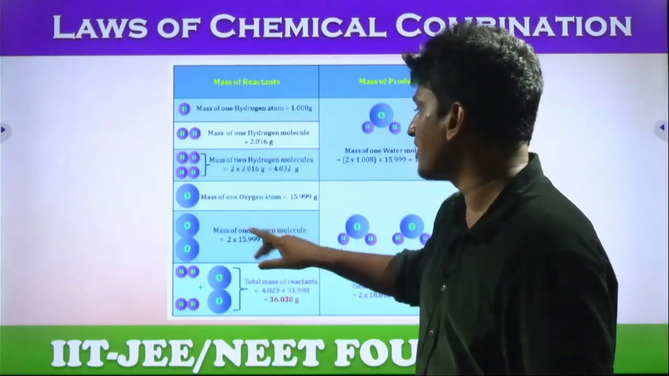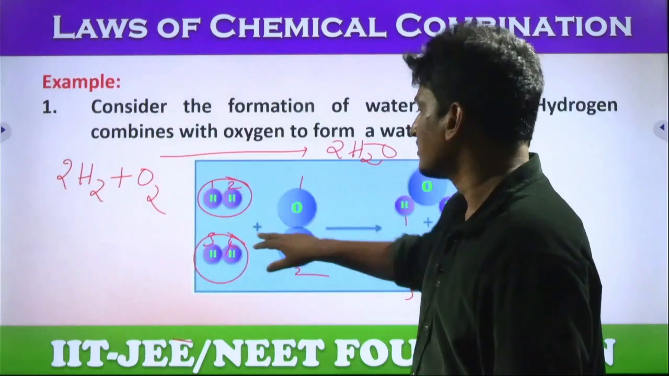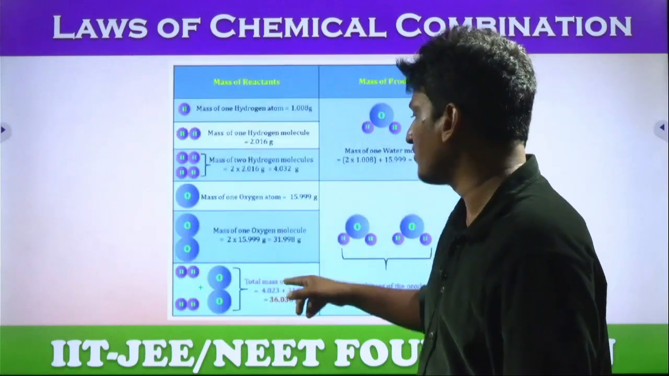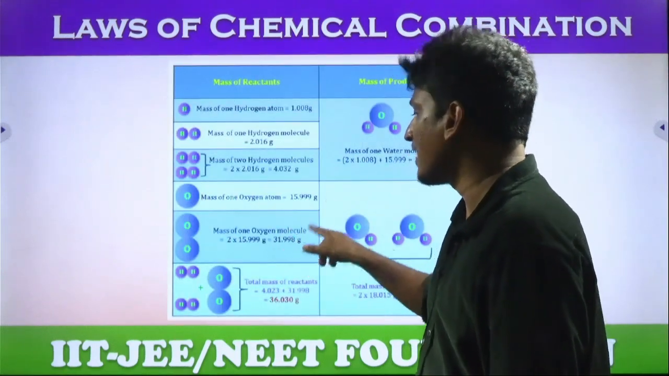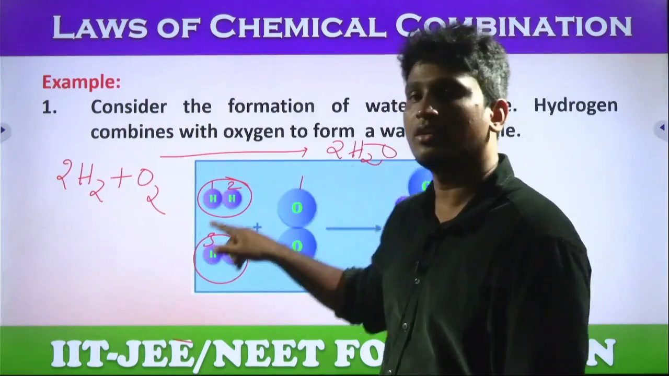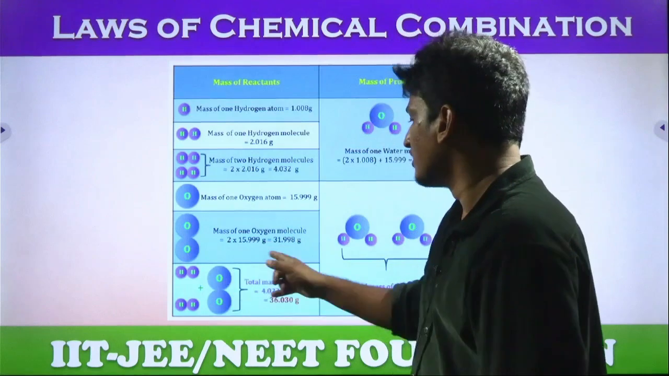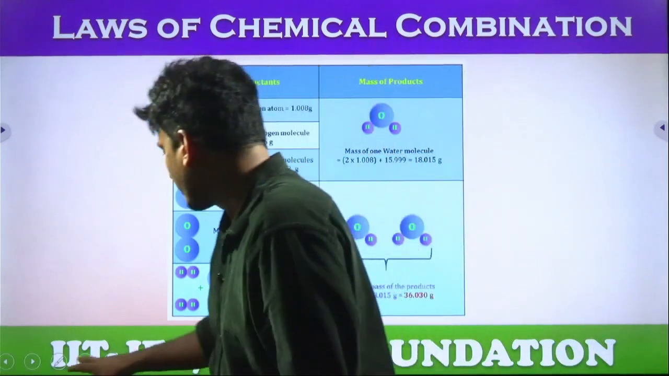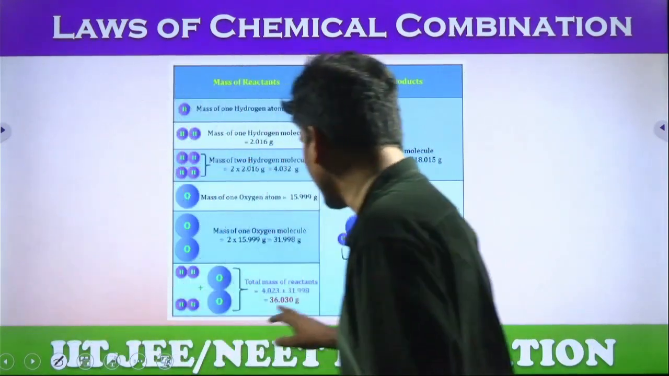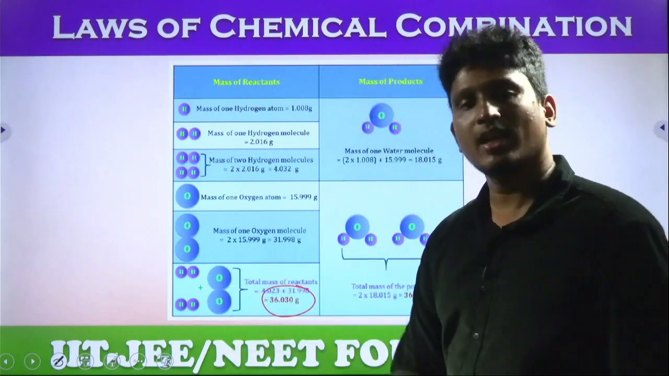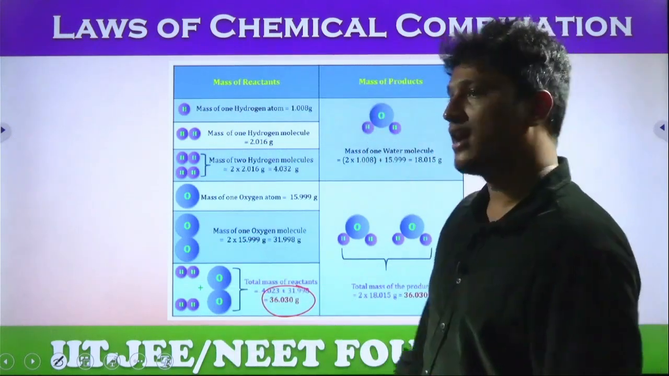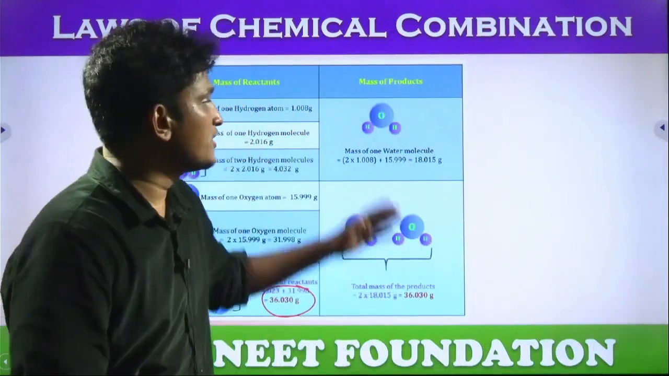Next, oxygen mass is 15.999. So how many are there? 2 are there. So 2 into that number, how much we got? 31.998 grams from the oxygen side, O2. Now add all the masses, hydrogen masses and oxygen masses. So how much we got, students? 36.030 grams. Okay, clear?